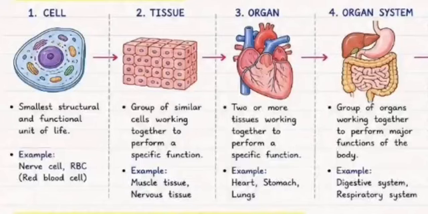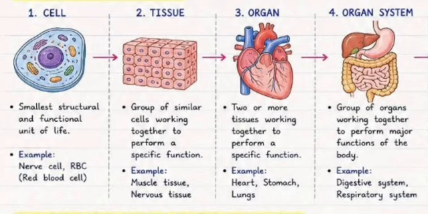Today we are going to discuss the simple definition of cell, tissue, organ and organ system. It is very important for your paper point of view and for your basic understanding of biology. Basically, it's starting from cell, then moving toward tissue, organs and organ system and then organisms. It's the hierarchical organization in human body. It's the levels of organization which starts from cell.